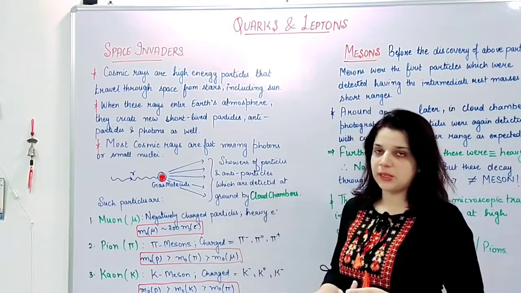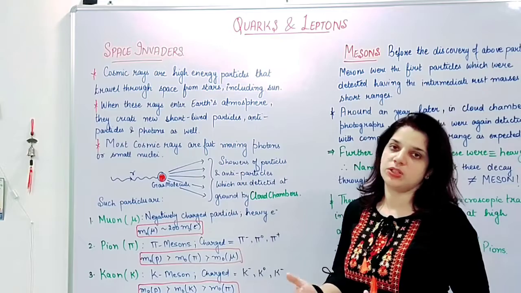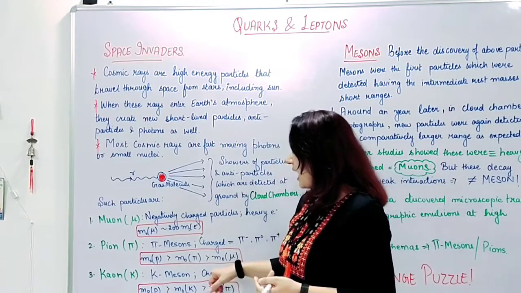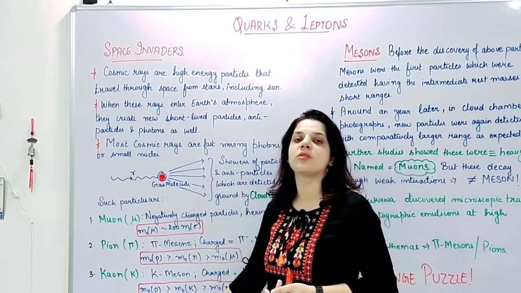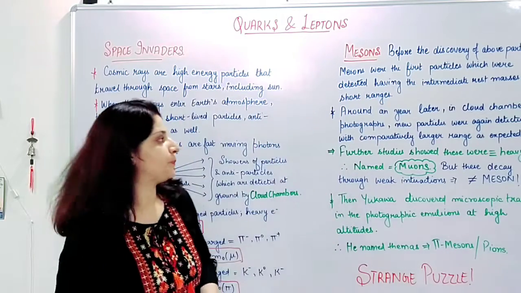Kaons again is a K meson, and the symbol would be K, and again this can have all the charges: positive, negative and 0. Its mass will be higher than the mass of pion but always less than the mass of a proton. So proton is one of the heaviest particles here.